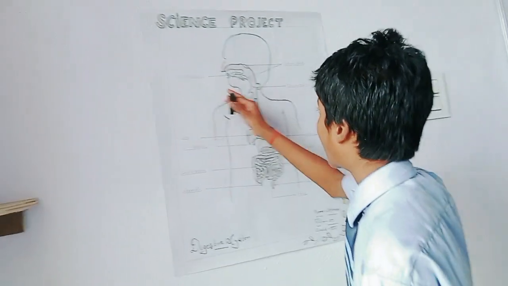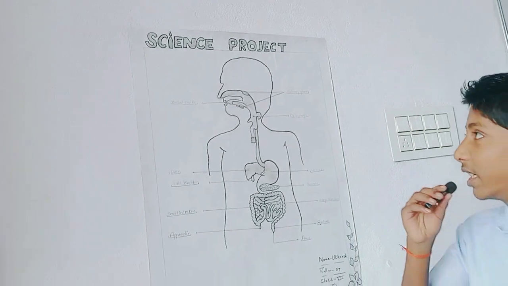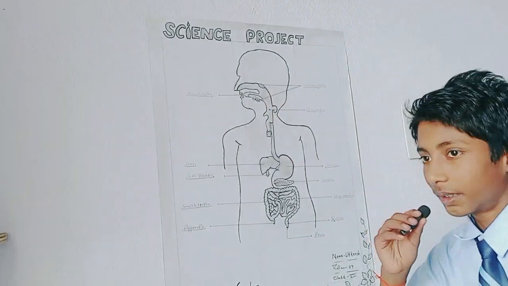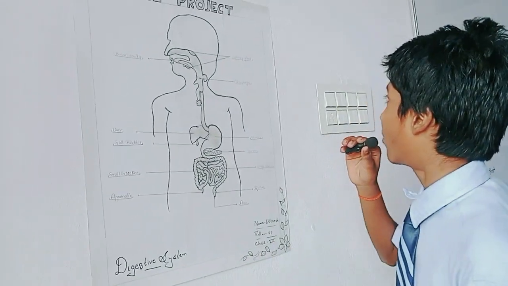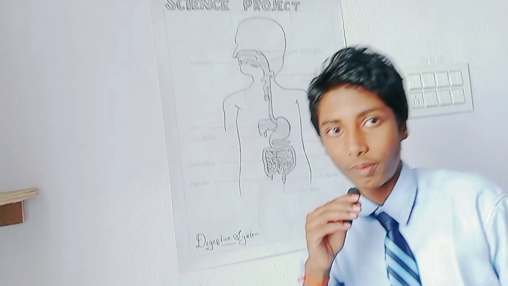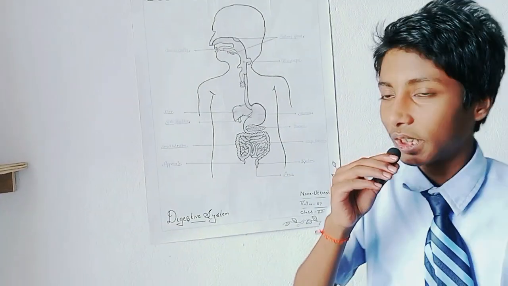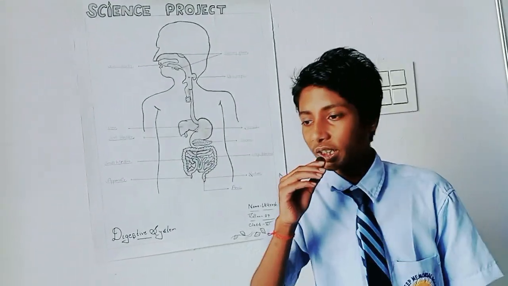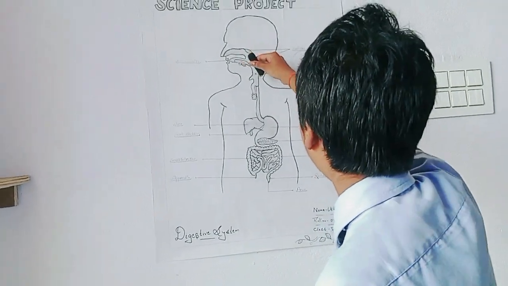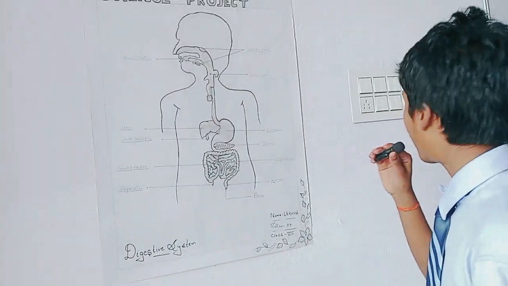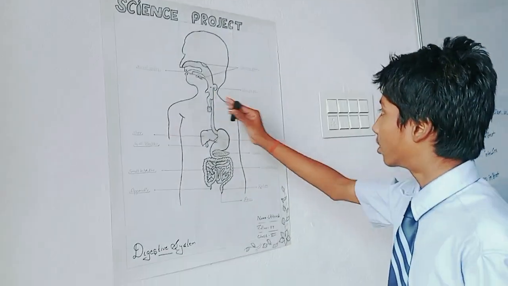Digestion starts from the buccal cavity. You can see here the buccal cavity. Inside the buccal cavity, we see teeth and salivary glands. When the food goes to the buccal cavity, then teeth chew it and salivary glands secrete saliva, and saliva mixes with food. This process is called digestion. Saliva has an enzyme which is called ptyalin, and it breaks down starch into sugar. After that, the partially digested food goes to the esophagus. Esophagus is a pipe connecting the buccal cavity to the stomach, and it is also called the food pipe.